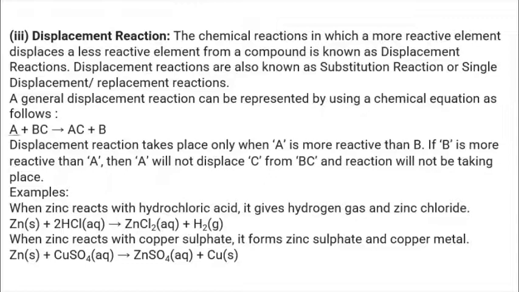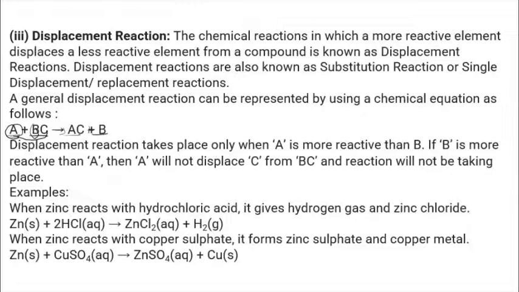A plus BC gives rise to AC plus B. Here A is more active than B, so it just replaces B and forms AC, and then separately you can see the B. So you can ask me, if B is more reactive, what will happen? If B is more reactive, then you cannot find any displacement reaction here. So now I am going to give you the examples here.